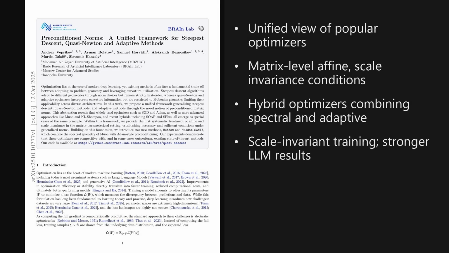Two takeaways stand out. Preconditioned norms give a single lens that explains steepest descent, quasi-Newton, and adaptive methods, and the framework provides crisp conditions for affine and scale invariance at the matrix level. The broader implication is a principled design space that yields robust, high-performing optimizers, like MuAdam and MuAdam-SANIA.